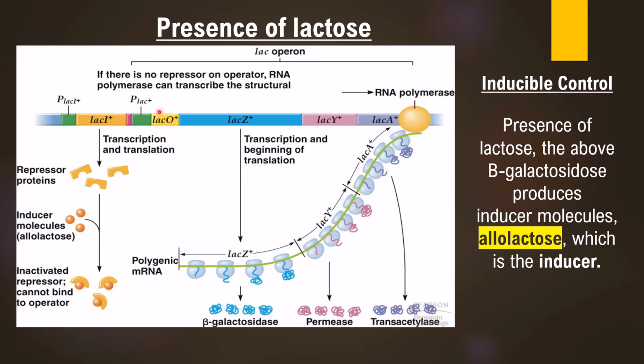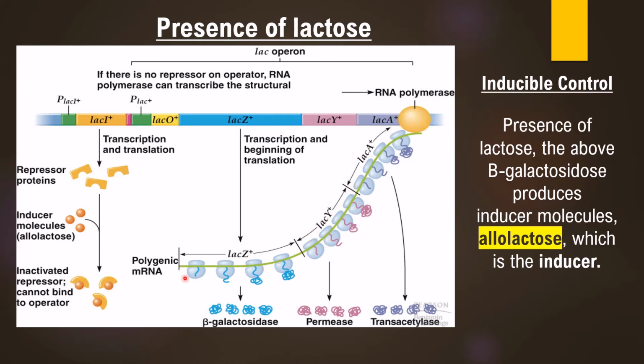If the repressor is not binding to the operator, the operator is free, and in that situation the RNA polymerase will bind at the promoter, and when it passes through this section, it will transcribe the Z, Y and A region, resulting in formation of lac mRNA.